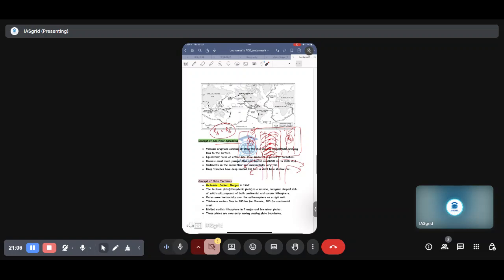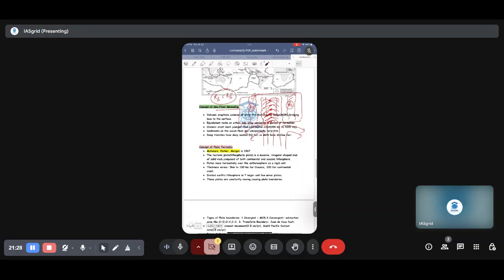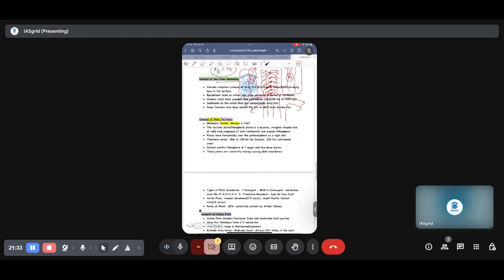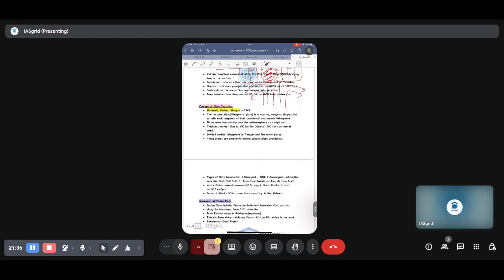As we can see over here, this is the NCERT diagram. For example, let's take the Pacific plate. This is irregular, massive, and composed of oceanic lithosphere. And then comes the Eurasian plate. This is composed of continental crust, right? So this is what they have mentioned. They also said that the plates have been moving horizontally over the asthenosphere as a rigid unit.